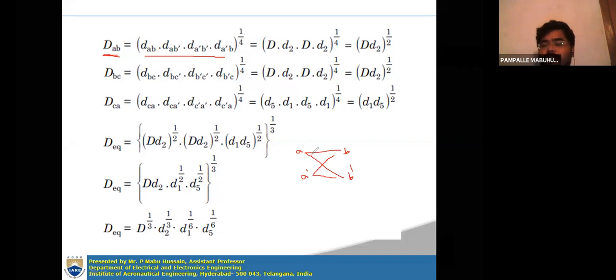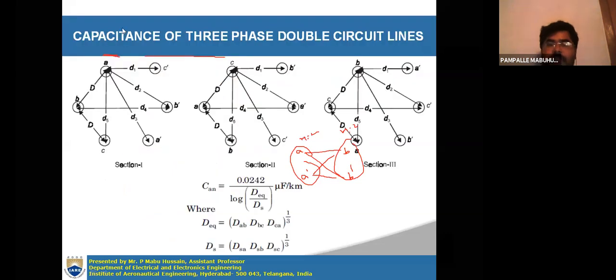Or you can say that there are 2 and 2, so 1 by mn. If m is equal to 2 and n is equal to 2, then mn is 2 into 2, which is 4, so 1 by mn is 1 by 4. In the previous diagram itself, the distances AB dash, A dash B dash, A dash B are all represented, so you have to consider those distances.